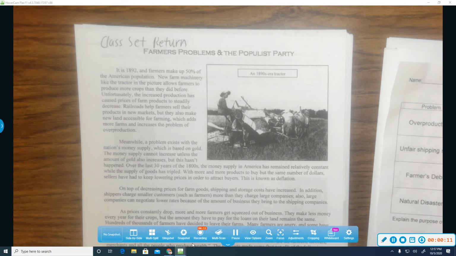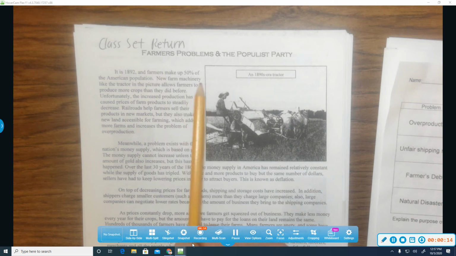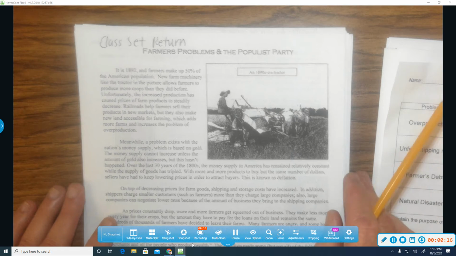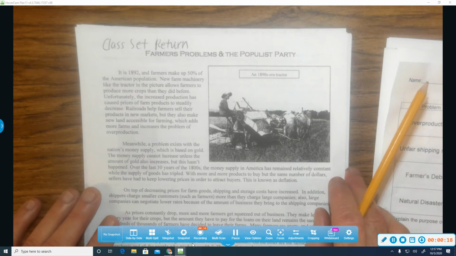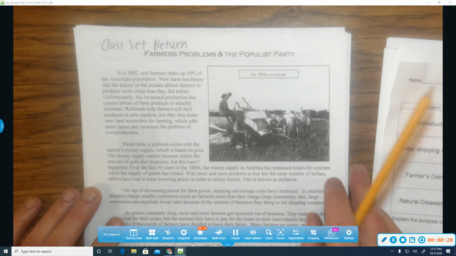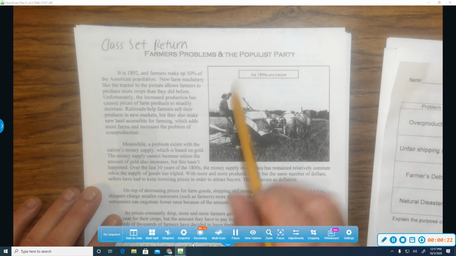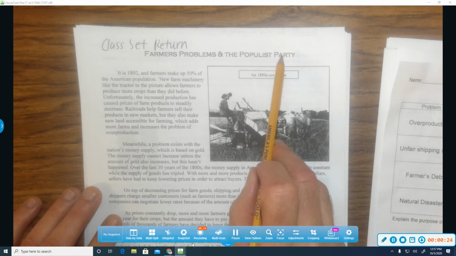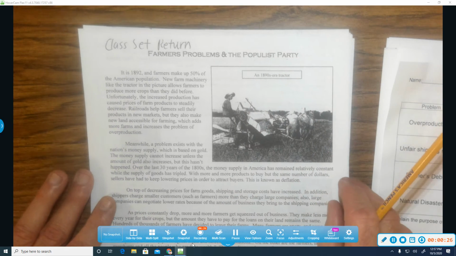First of all, populist means popular, or a large population is interested in these issues, so it eventually becomes the Populist Party. Let's go ahead and get started.